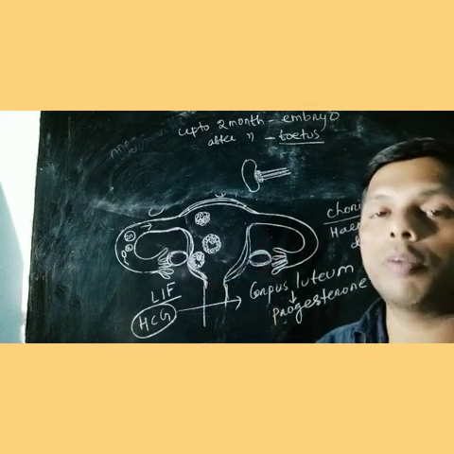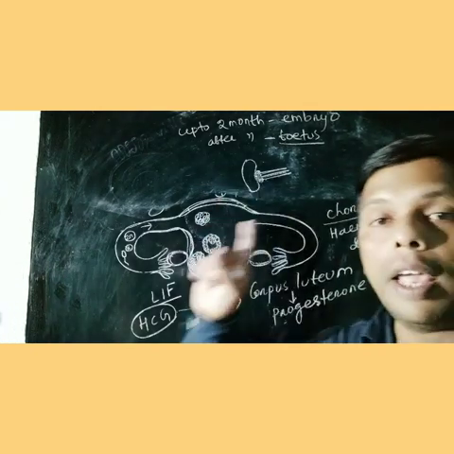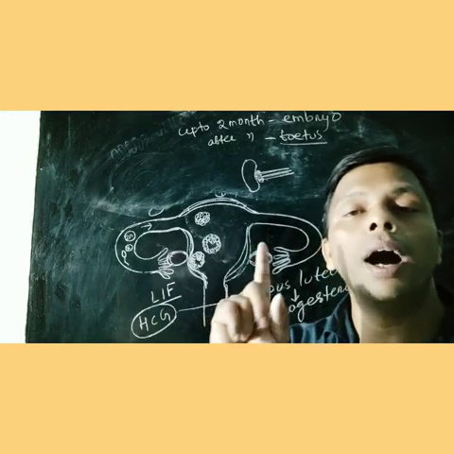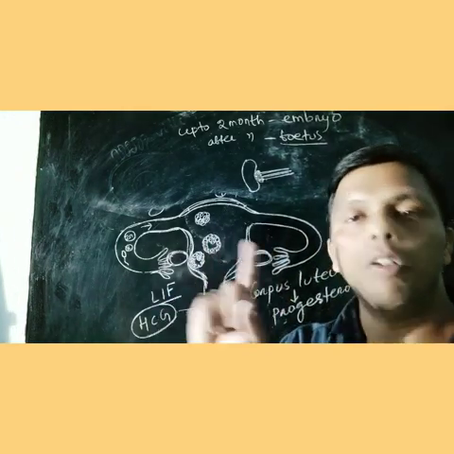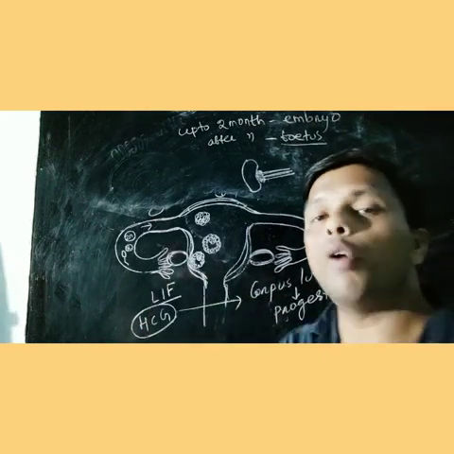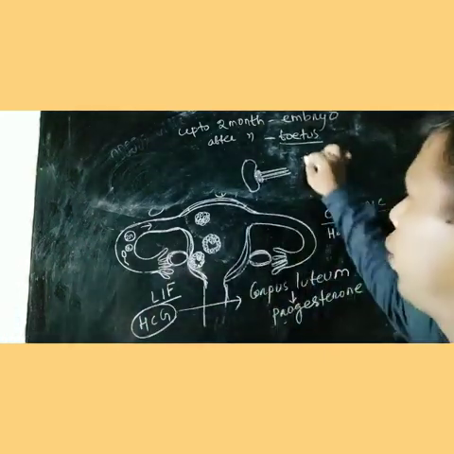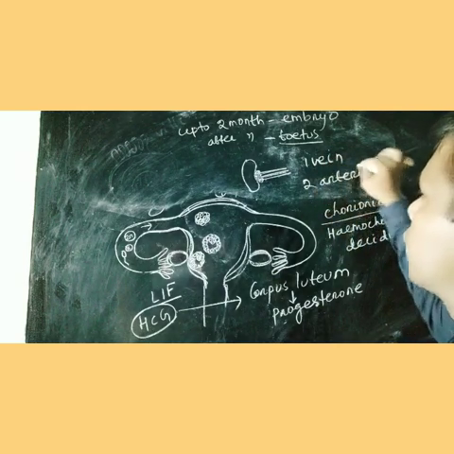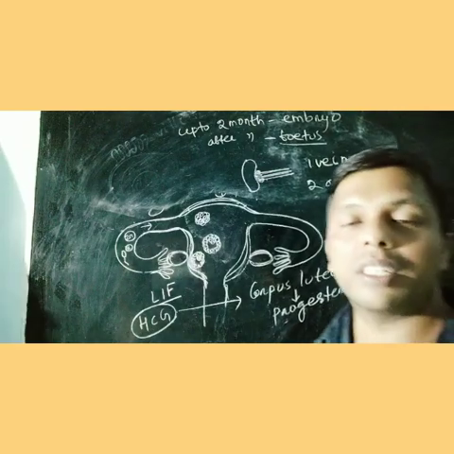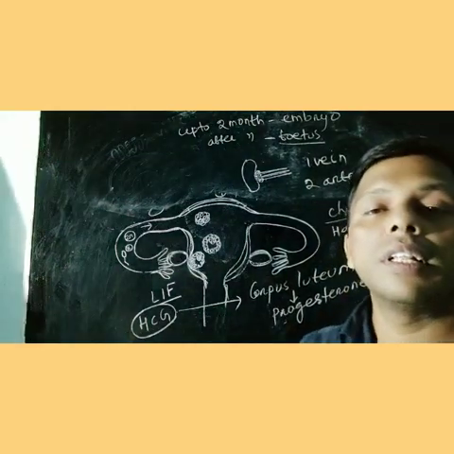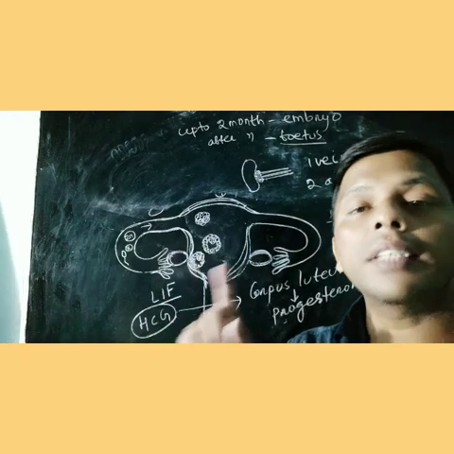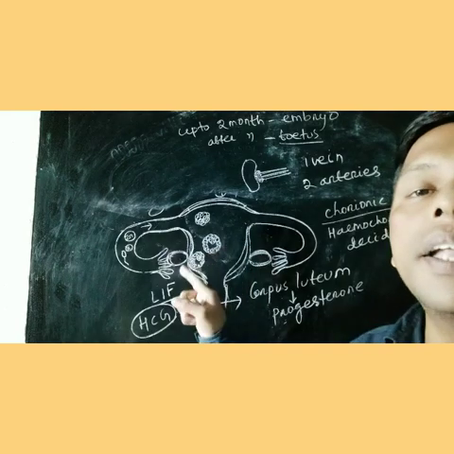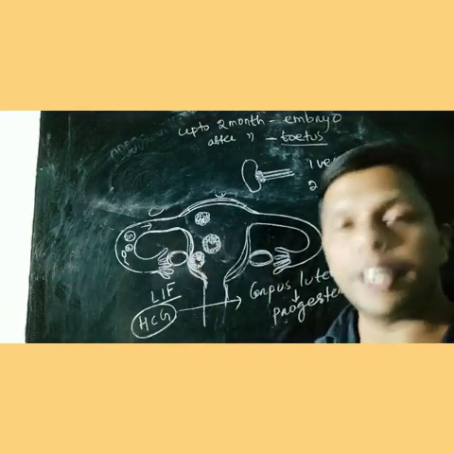This umbilical cord formation takes place from amnion. The umbilical cord consists of one umbilical vein and 2 lateral umbilical arteries. One vein, 2 arteries. The exceptional condition is found here. What is the exception? The arteries carry deoxygenated blood and the vein carries oxygenated blood here.